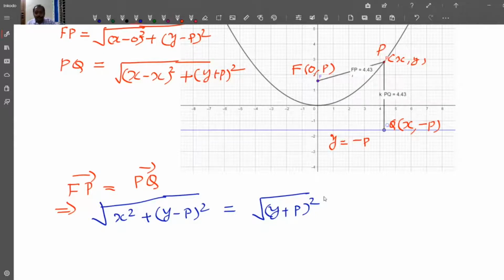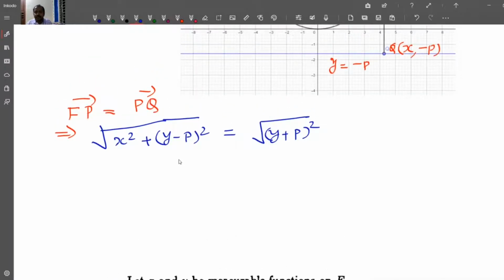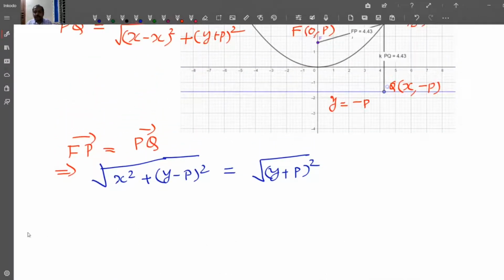So we'll get this, and now you square both sides. You may take a new page.